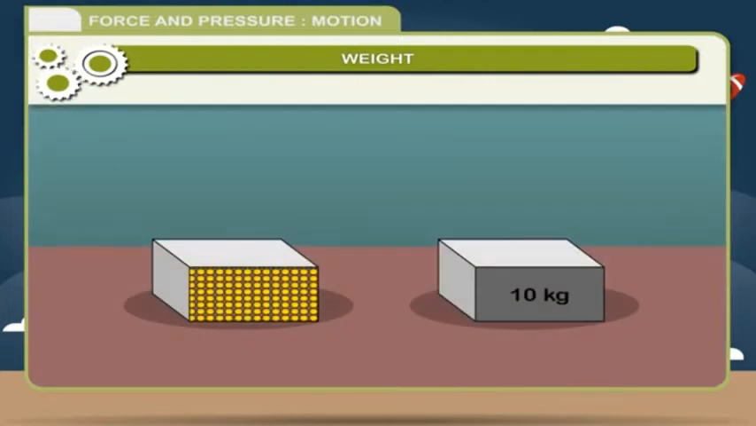Weight. Often we use the terms mass and weight in the same sense, but actually they are two completely different physical quantities. The force with which the earth attracts the body towards its center is called weight. This force is also called the force of gravity. This force always acts on the body downward towards the earth.